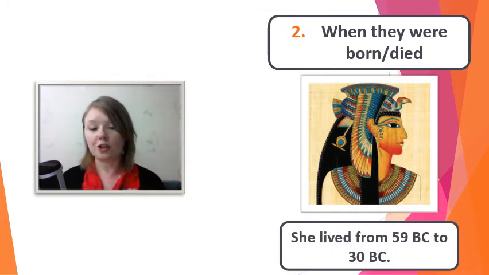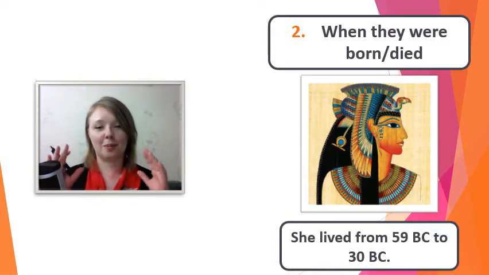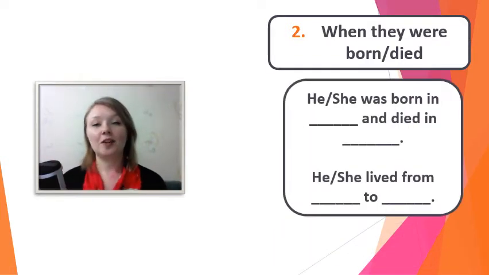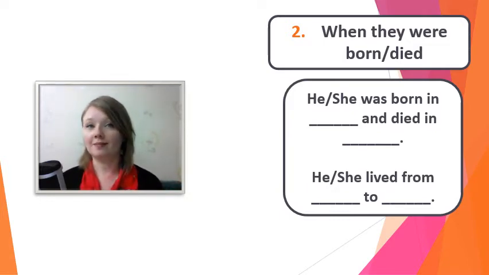We could say she lived from 59 BC to 30 BC. Remember, BC, the numbers go the other direction, right? So again, to explain when someone was born and when they died, we can use he or she was born in and died in, or he or she lived from to.